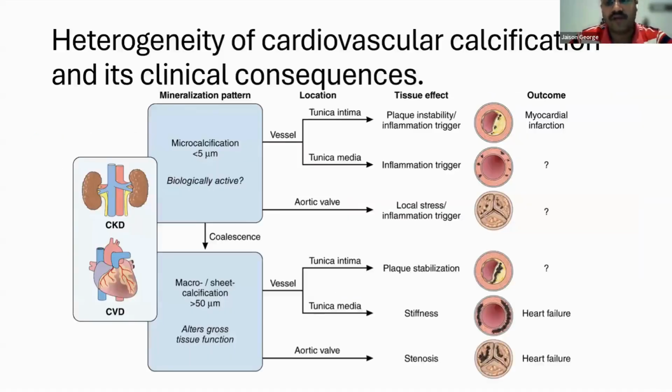Now, patients with chronic kidney disease experience accelerated cardiovascular calcifications on various sites that are presented in different temporal patterns with diverse clinical consequences. Smaller microcalcifications in the tunica intima may increase plaque instability, promote local stress, especially in valve leaflets, and trigger inflammation in vascular beds. Microcalcifications aggregate to form larger calcifications, which on the contrary stabilize plaque and reduce plaque rupture, but can cause arterial stiffness and valvular stenosis.